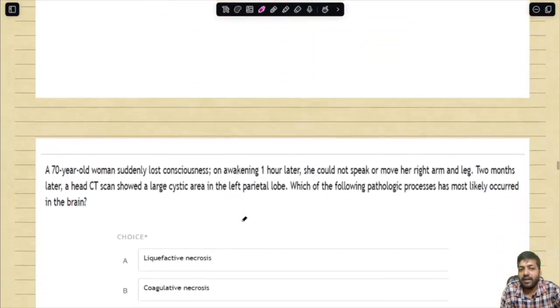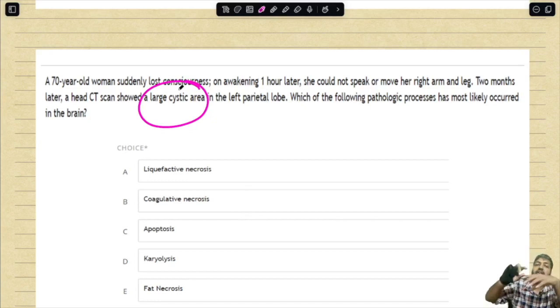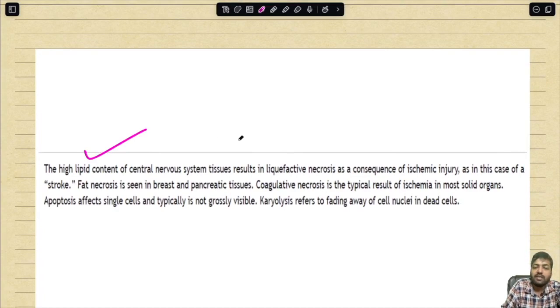Now question number 18, a 17-year-old woman suddenly lost consciousness. On awaking 1 hour later, she could not speak or move her right arm or leg. Two months later, a head CT scan showed a large cystic area. A cystic area means some liquefaction has taken place. So which of the following pathological processes has most likely occurred in the brain? It is liquefactive necrosis.